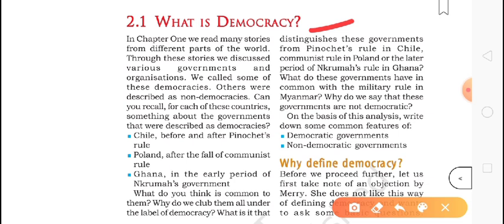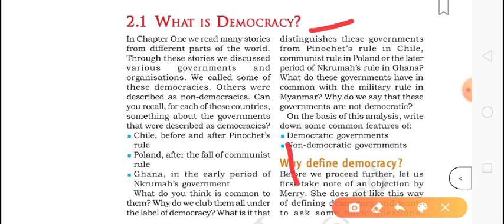We need to understand this aspect also. Through the stories of Chile, Poland and Ghana that we studied in the past, we called some of these democracies, and others were described as non-democratic. We will study which are democratic and which are not.